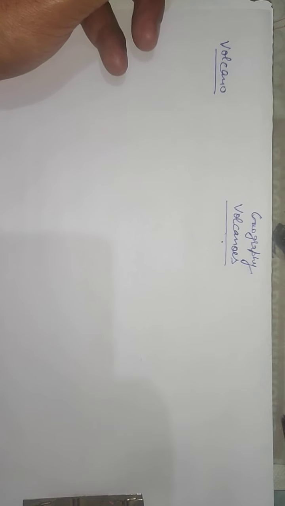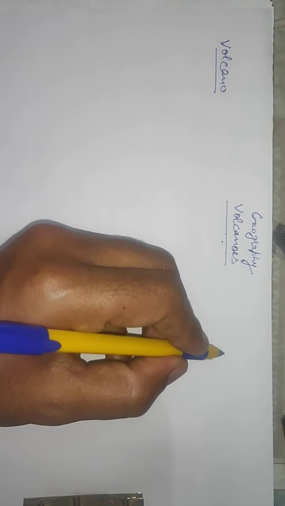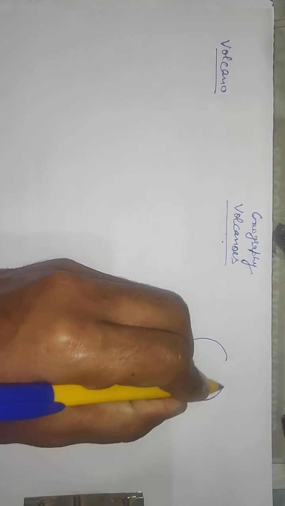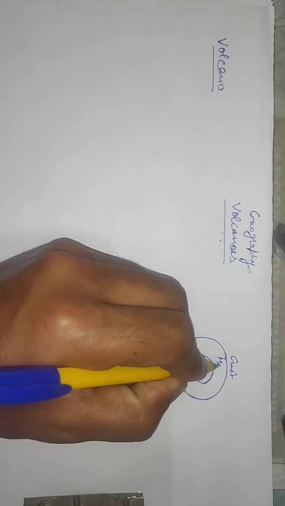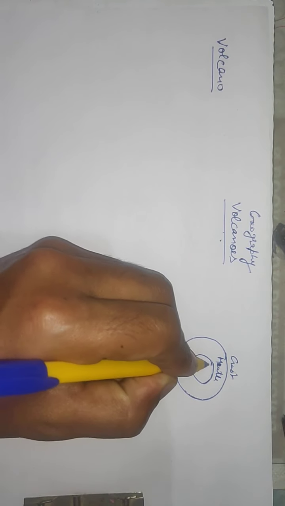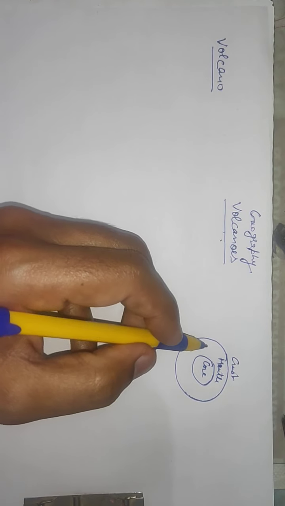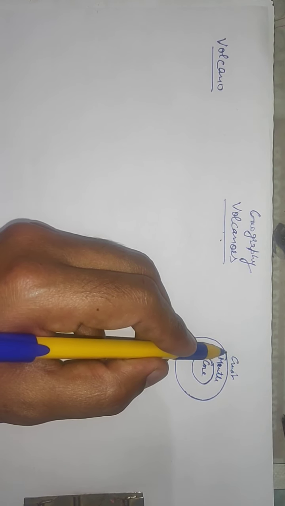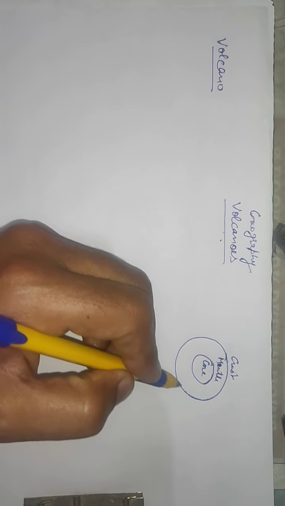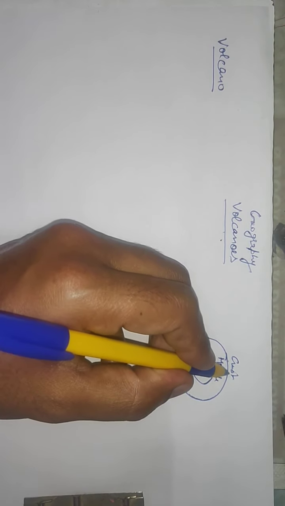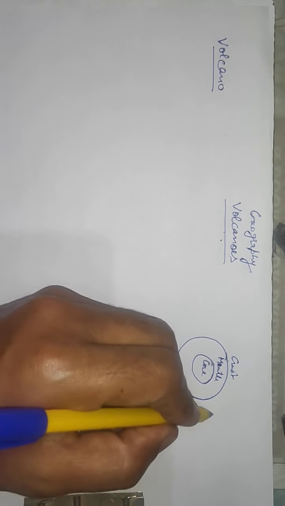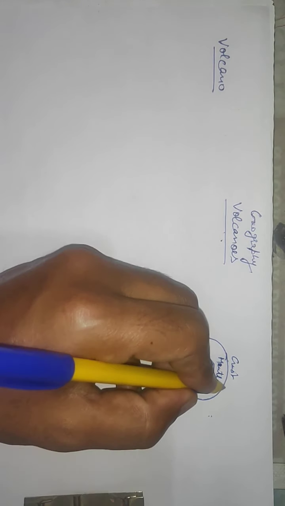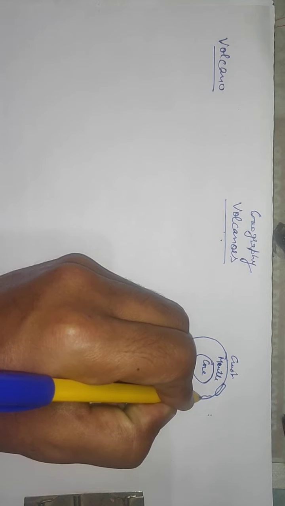Last time we discussed the three layers of the earth. First is the crust, then the mantle, and the core. The crust part is joined with some plates.